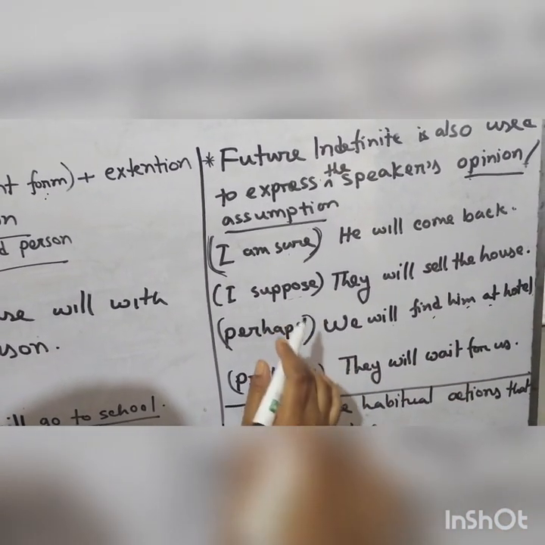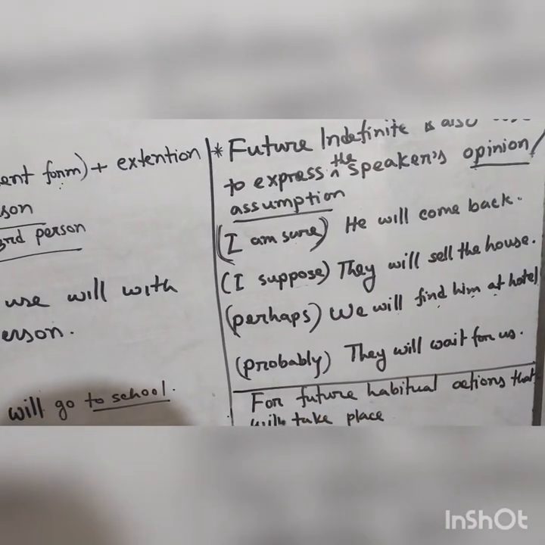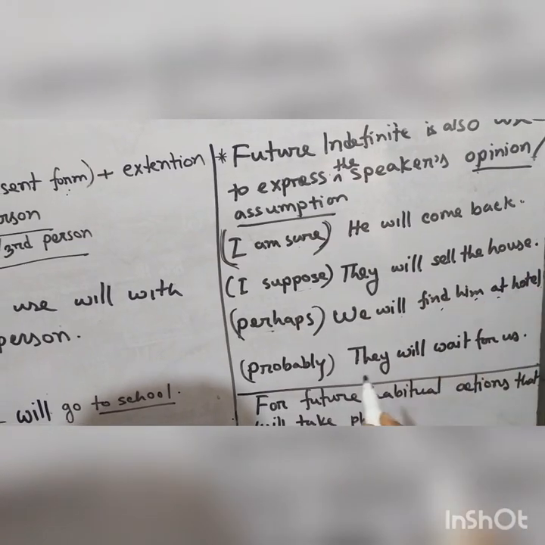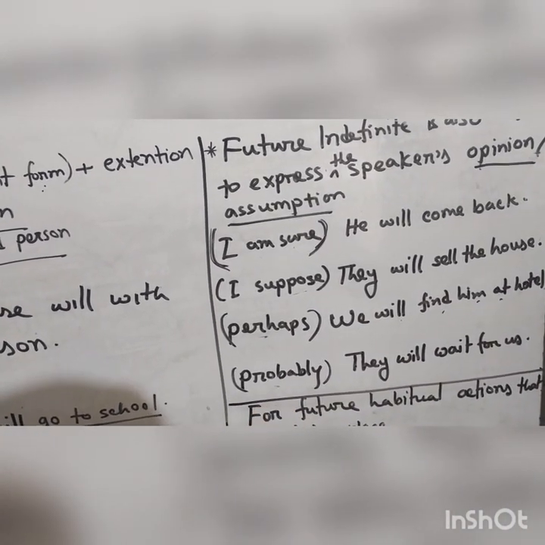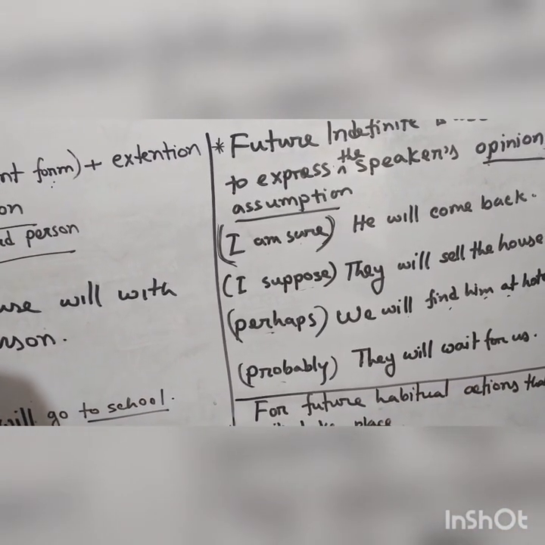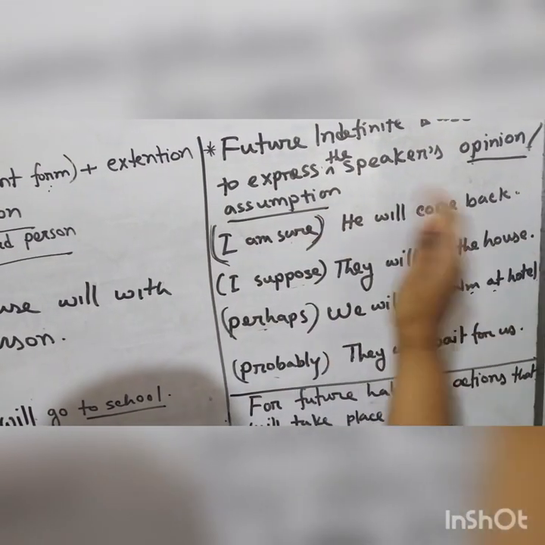I suppose they will sell the house. They may or may not. Perhaps, sambhavato, we will find him at the hotel. Probably also means sambhavato. They will wait for us. In this way, future indefinite tense also expresses this meaning.